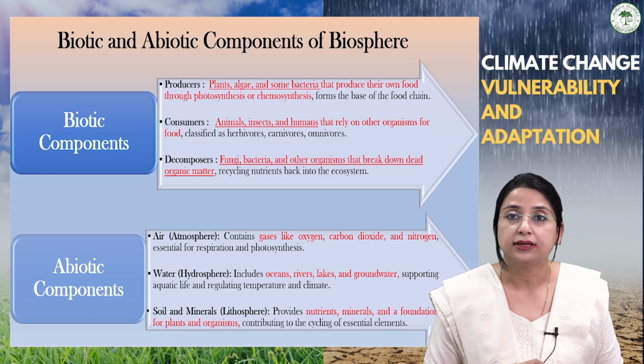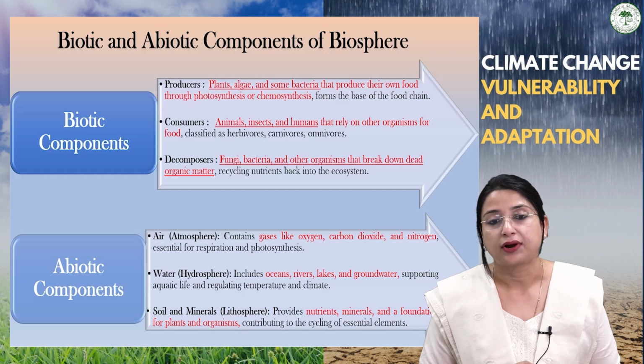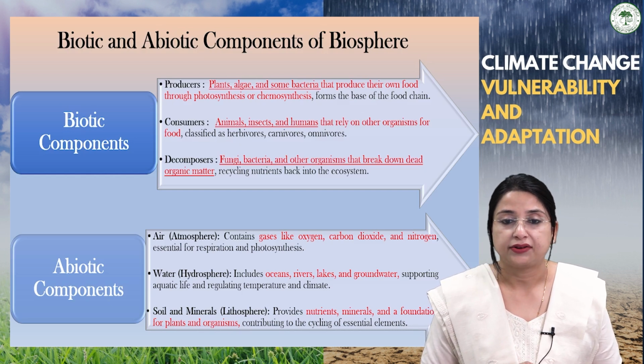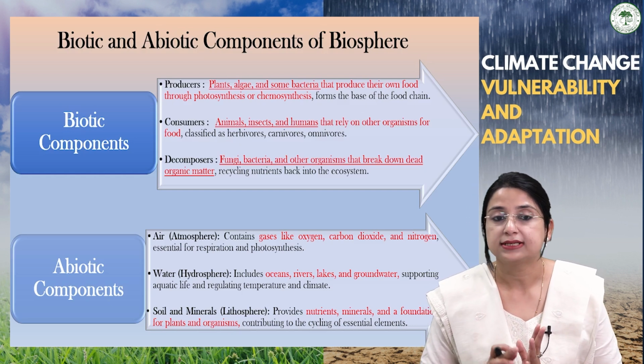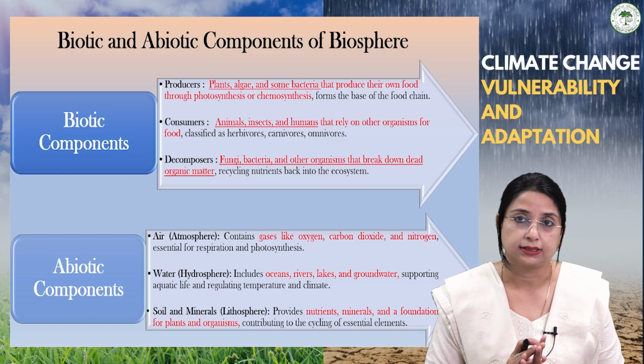The third component is decomposers, mainly comprising fungi, bacteria, and other organisms which break down dead organic matter, thus recycling nutrients back into the ecosystem. So overall, biotic components comprise producers, consumers, and decomposers.